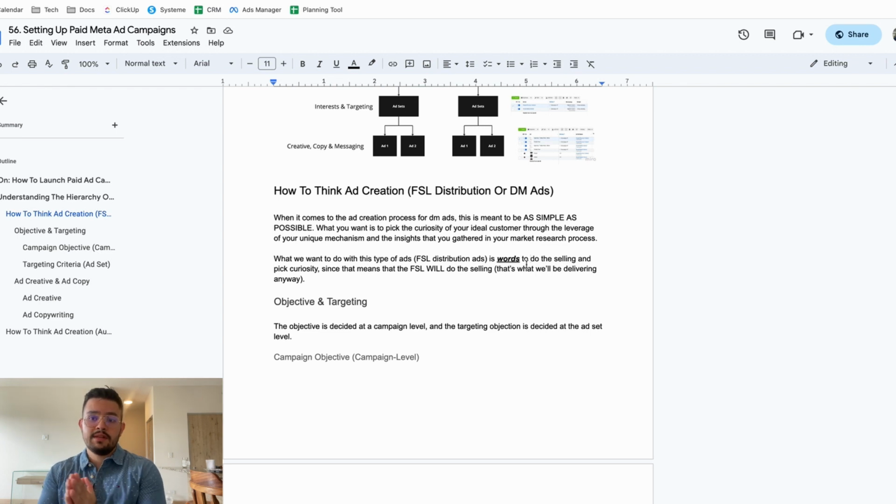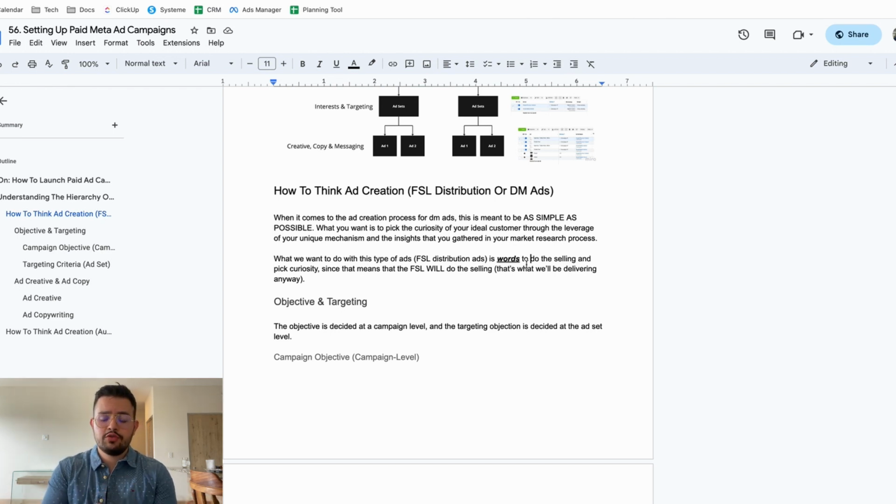Because with the beauty and the reason why these ads are typically the best ones you can run if you're selling any sort of high-ticket service is because you are not creating a video ad that is sending people to a landing page and then having an opt-in and then the BSL page and then having to use the call funnel and calling up the opt-ins. You're not doing any of that. You can just literally do a screenshot of a tweet that has words, of course.